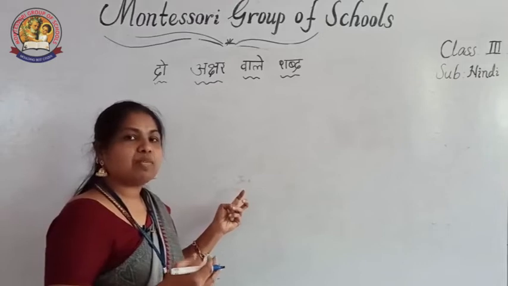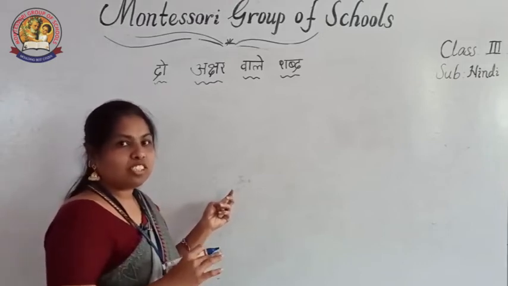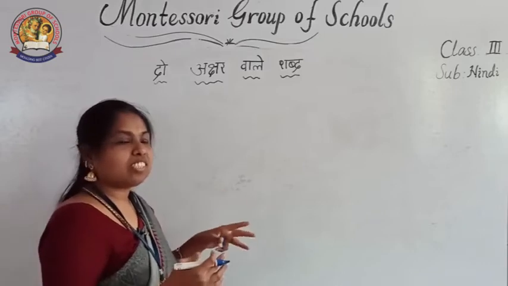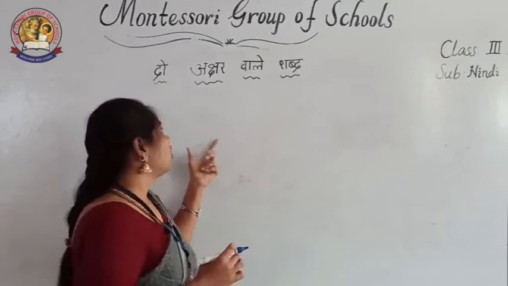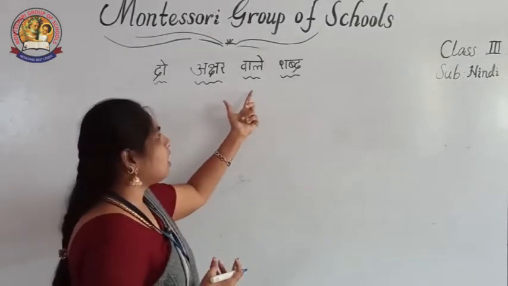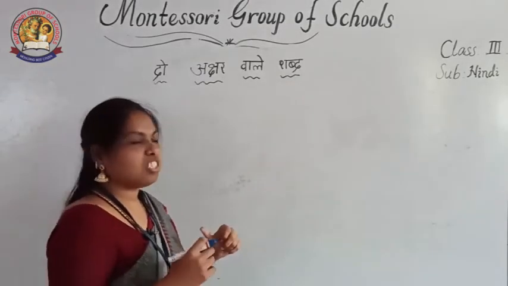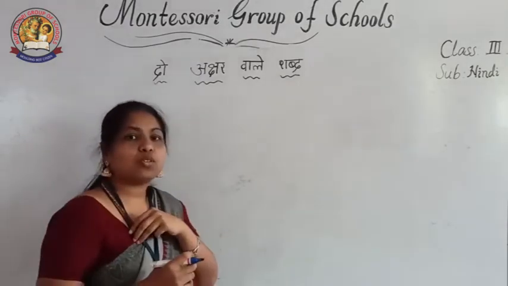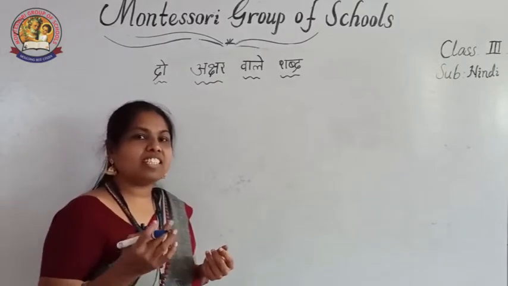Yesterday in the previous class I already taught some easy words and hard words. Shabd means word. Do means 2, akshar means letters, do akshar wale shabd. These words are of 2 types. See, one is sarthak and another one is nirarthak.